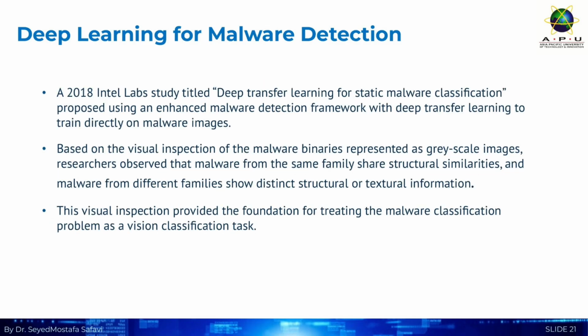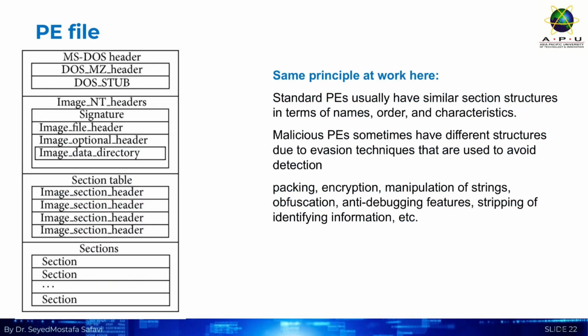The core breakthrough came from visually inspecting the malware binaries, which were represented as grayscale images. Researchers noticed a critical pattern. Malware from the same family share structural similarities, while different families look distinct. This visual observation provided the foundation for treating the malware classification problem not as a complex code analysis task, but as a simple vision classification task. Just like identifying a cat or a dog in a photo, but here it's a good file or a malicious file. This principle applies directly to the structure of files like the portable executable (PE) format.